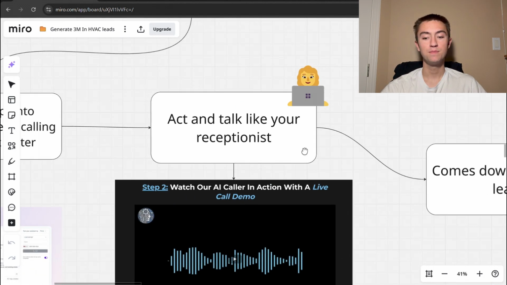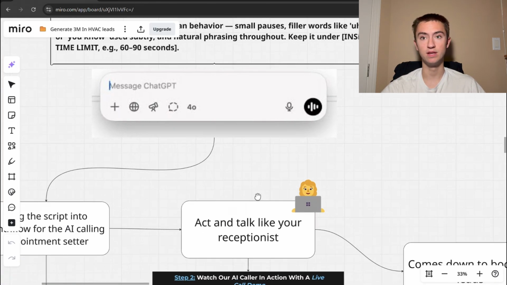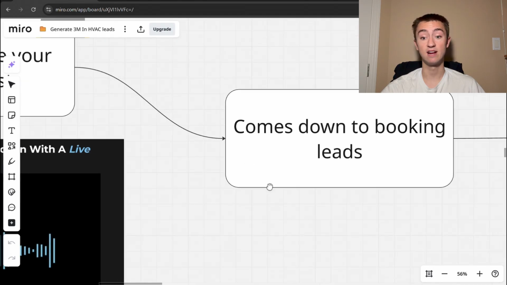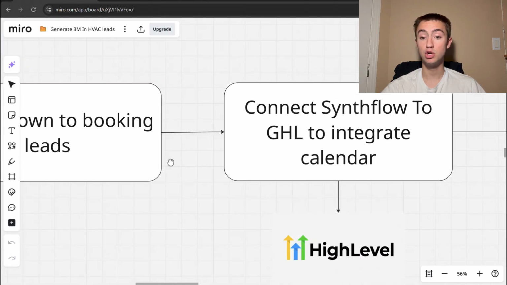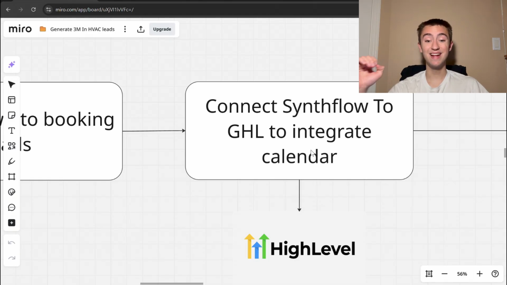So then from there, it just comes down to booking the leads, right? We talked about how to set this up, but it's going to come down to actually booking the leads. So how you're going to want to do this, it's very simple. You're just going to want to connect your Synflow to your Go High Level to integrate your calendar.